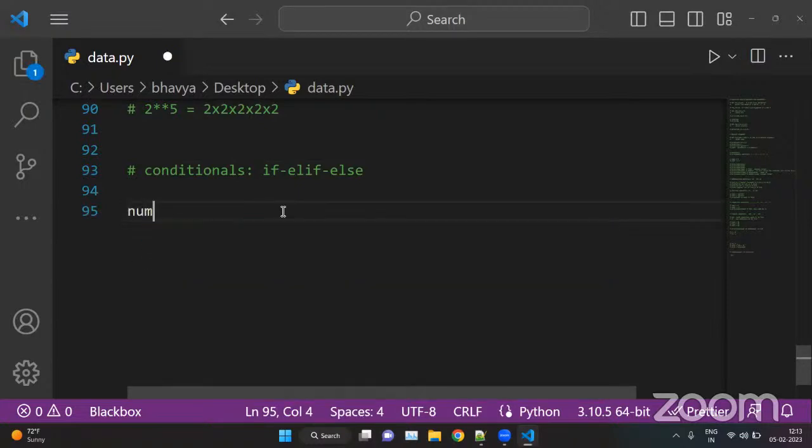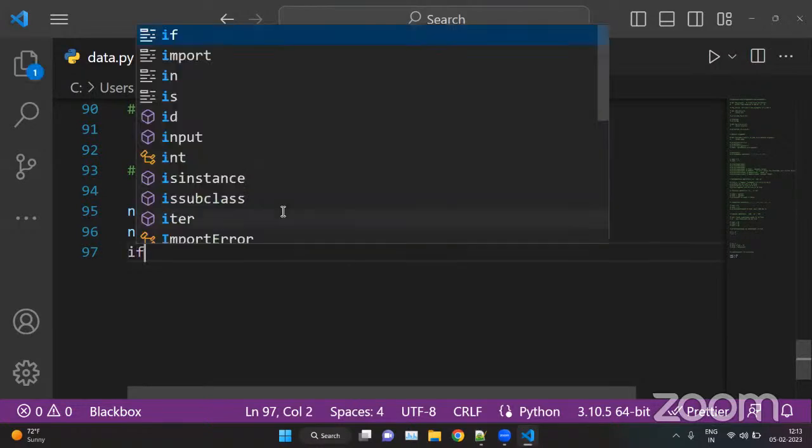Let's say we have a value num1 equal 10 and num2 equal 5, so we have two values here. Now, if we check for the condition of which one is lesser or greater, here we can put an if condition.